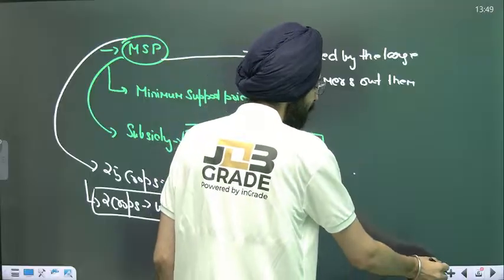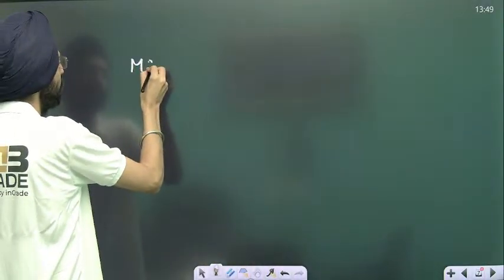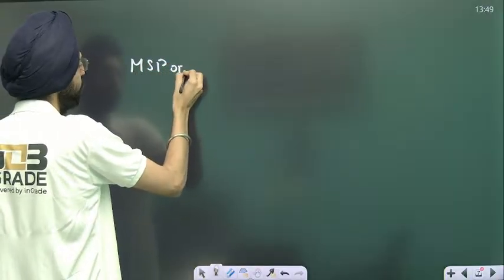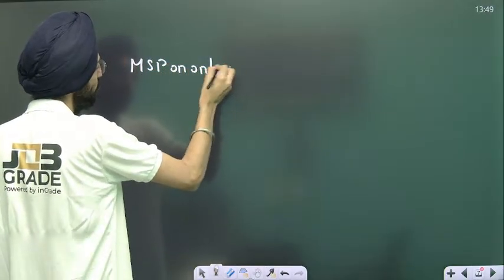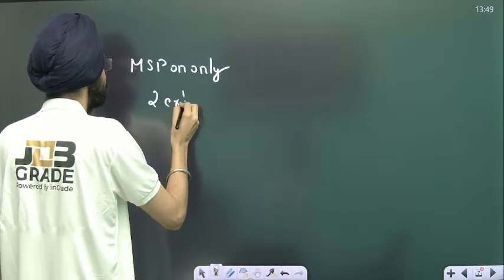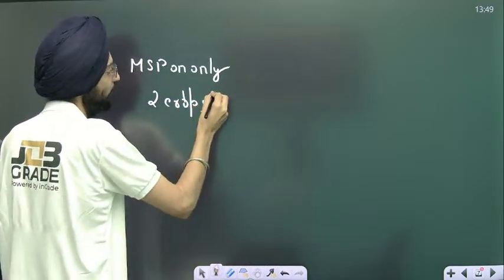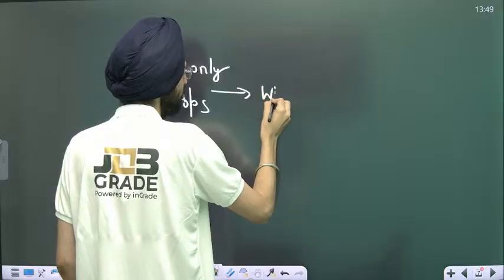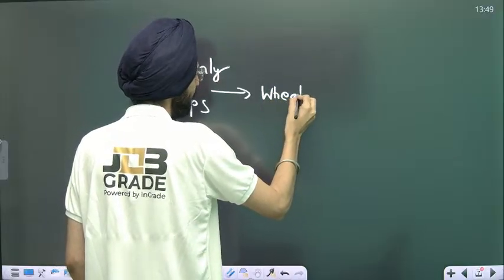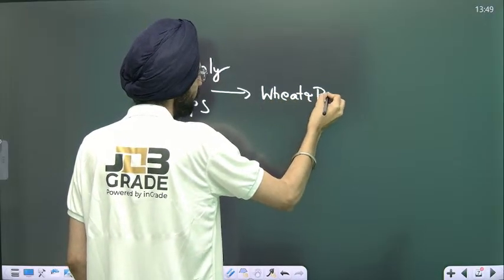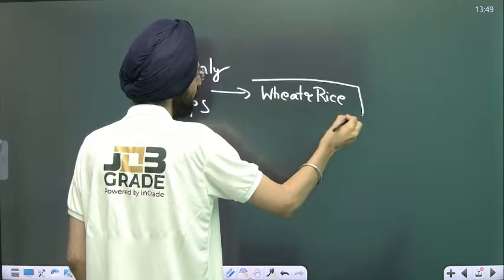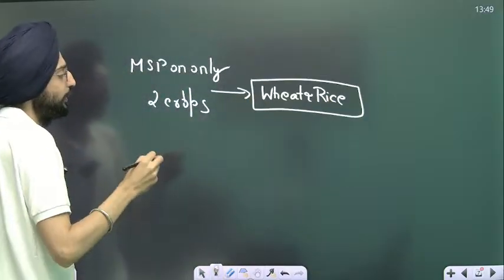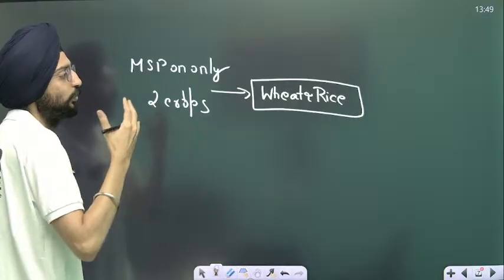Now, sir, with application of MSP on only two crops, that is wheat and rice, the problem is that it encourages a farmer to grow only these two crops.